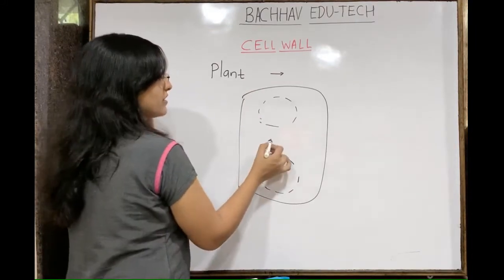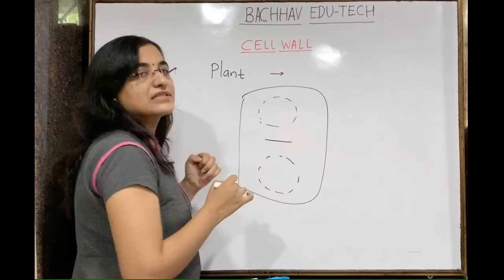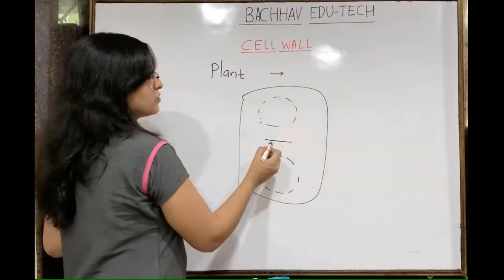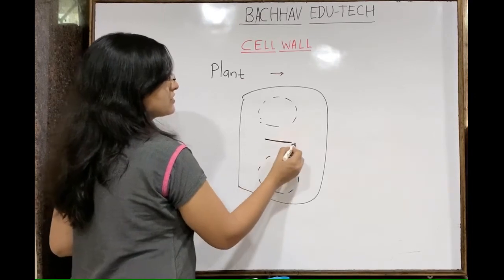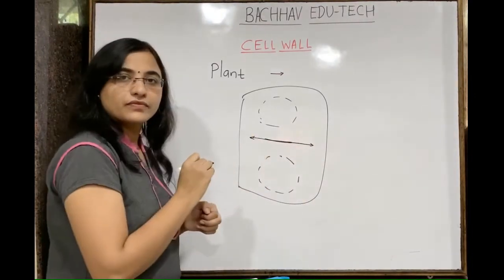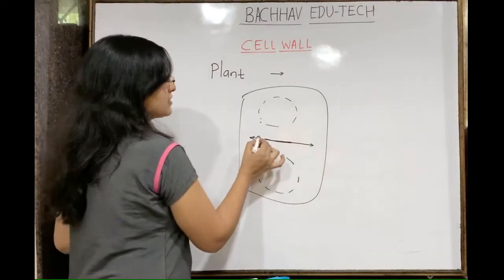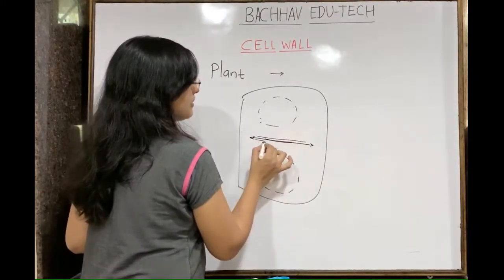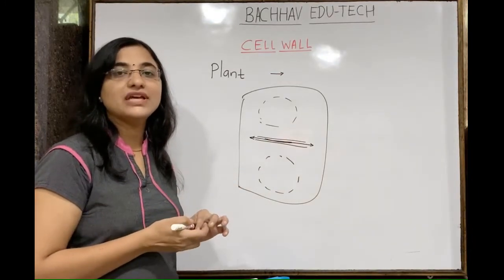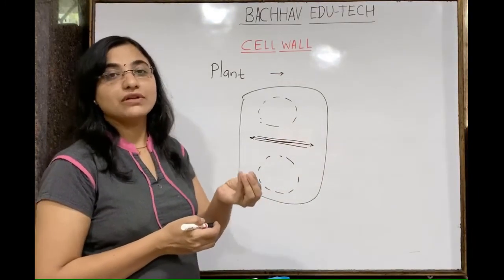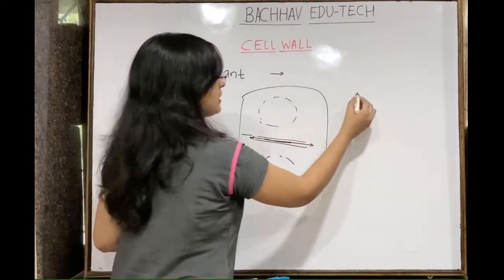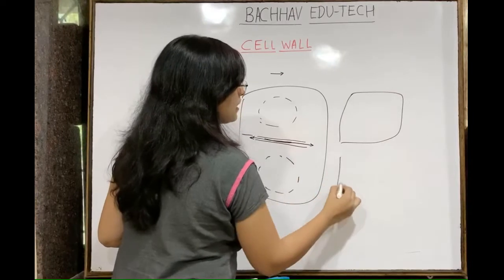During cytokinesis there is the formation of the cell plate. Such a structure we call a phragmoplast. At the center there is the formation of the cell plate, and then it moves towards both ends. Then the middle lamella is formed, and the primary cell wall. The primary cell wall is made from pieces of endoplasmic reticulum and the Golgi apparatus, and then we get two separate cells.